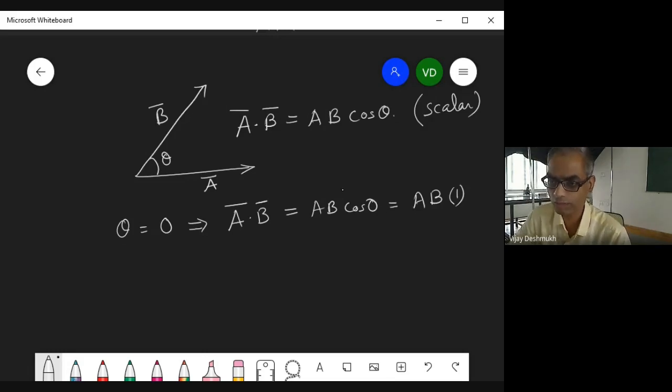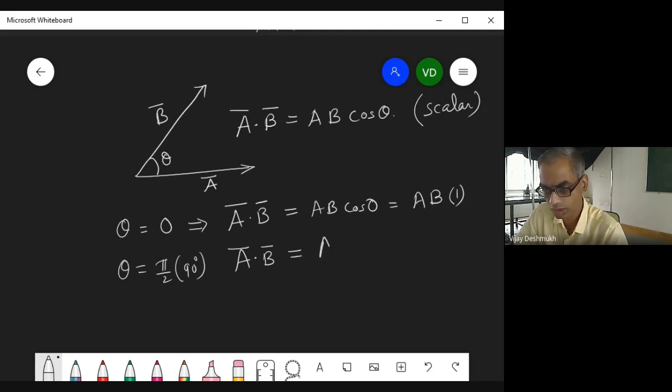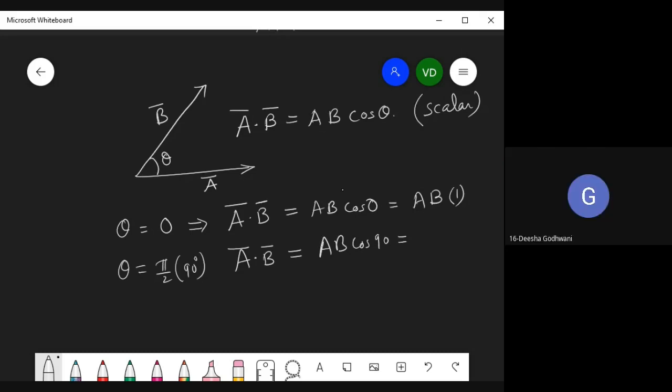So that will be the maximum value, because the maximum cos value is 1 and the negative maximum is -1. We will not say -1 is the minimum value. It is negative maximum. Why, we will see in the next unit. And when theta is pi by 2 or 90 degrees, then A dot B is equal to AB cos 90 degrees, and that is equal to 0.